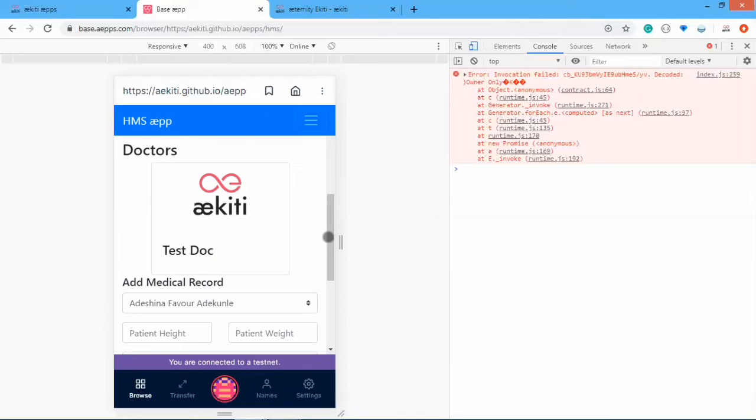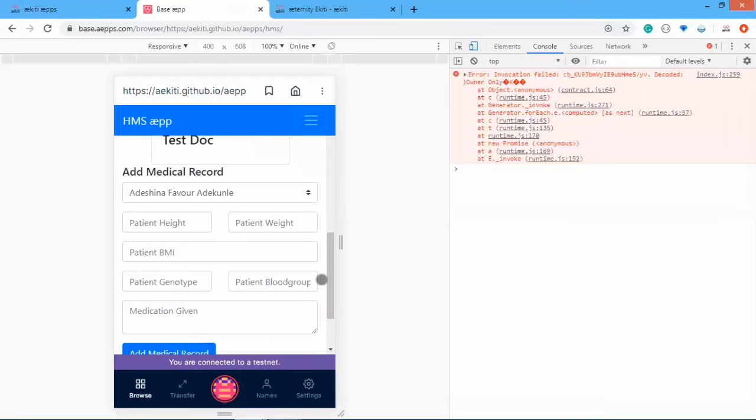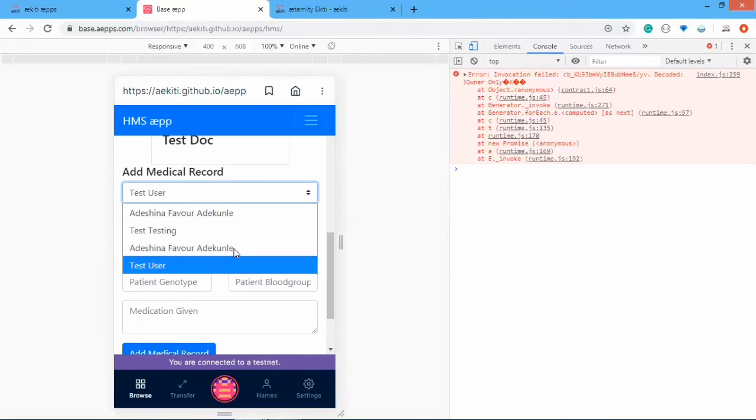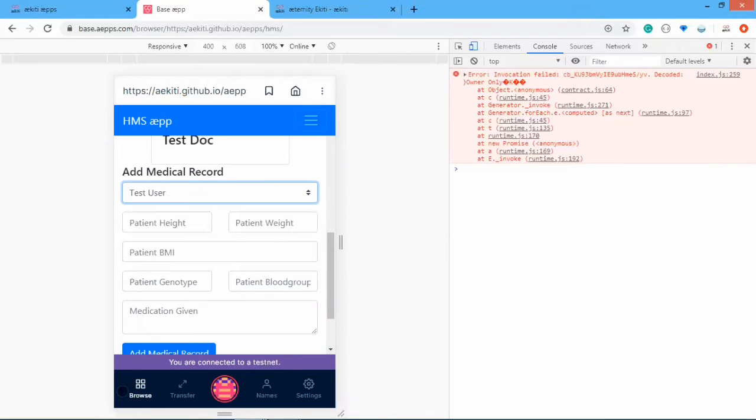So now as a doctor, I have access to this form, which is the add medical record form, in which, when you want to add a record, you pick the patient. The doctor has access to pick the patient, and then administer the treatment. So we have this list of patients on the system. I guess our account was test user. So I'm going to click on this.